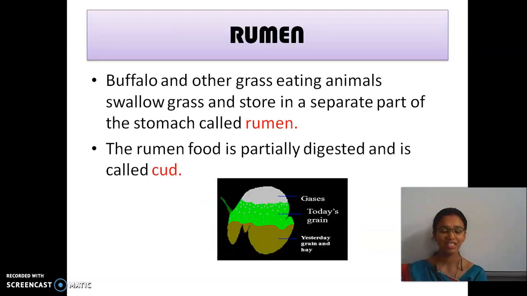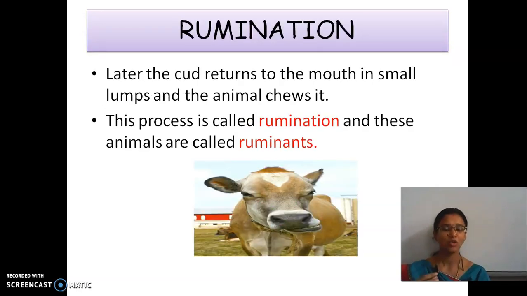Listen again. First, buffaloes and other grass eating animals eat the grass. So, they do not do the complete digestion process. They are only broken down. That's all. Partially, that is half is only digested, and they store that in a separate part of the stomach called rumen. The partially digested food which is stored in the rumen is called cud. C-U-D, cud. Okay. Next.